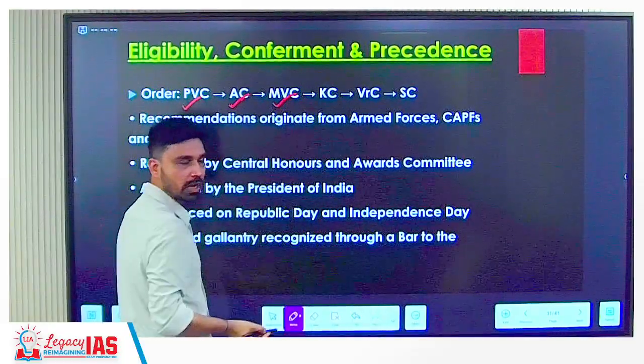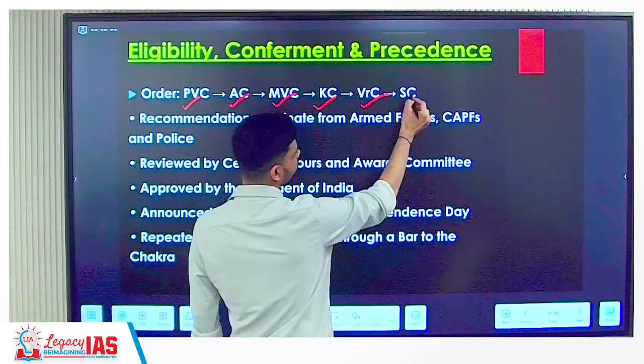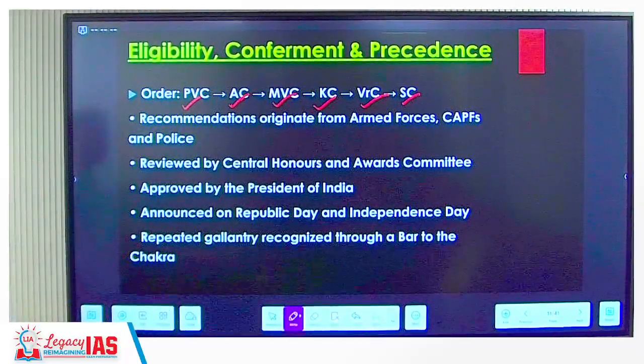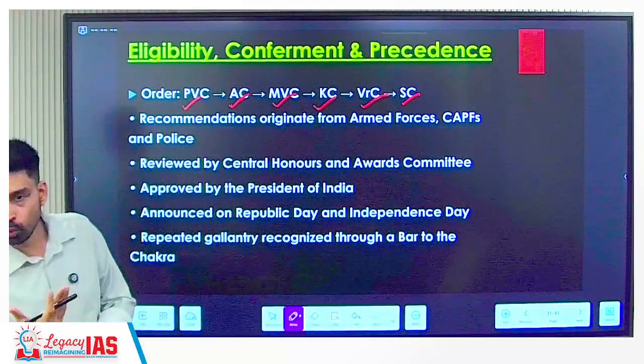Then we have Mahavir Chakra. Then Kirti Chakra. Then Veer Chakra. And then Shaurya Chakra. So that is the sequence in order as such. Now the question is, how are these awards given, and who decides who will receive this award?